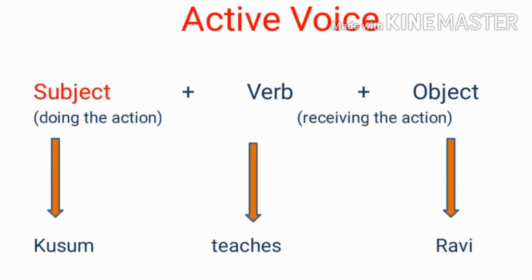Active voice. How can you form a sentence in active voice? Subject who is doing the action plus verb plus object who is receiving the action. For example, Kusum teaches Ravi. Now here Kusum is the doer and who is receiving the action? Ravi is receiving the action. So the sentence is Kusum teaches Ravi.